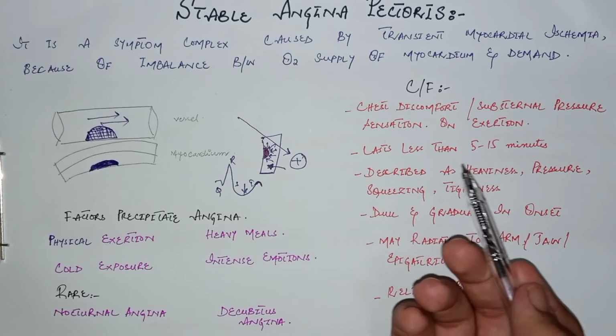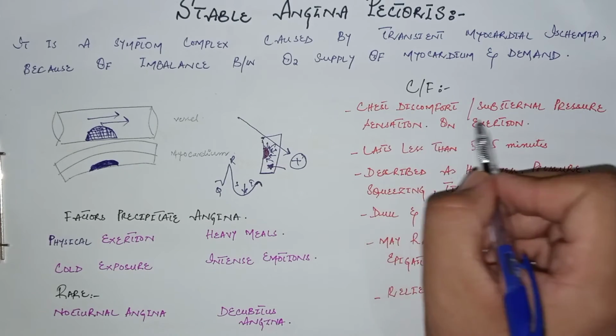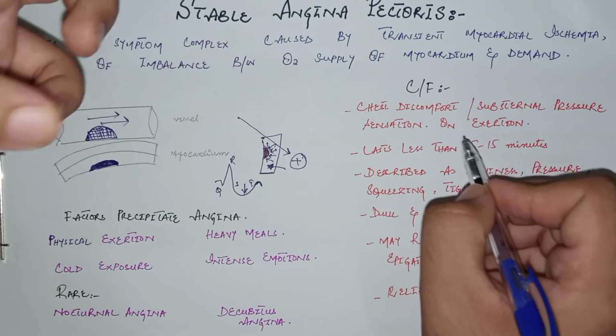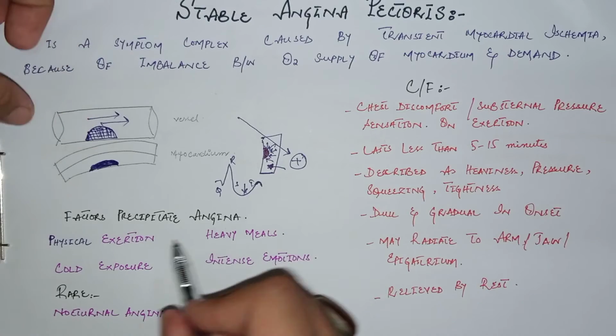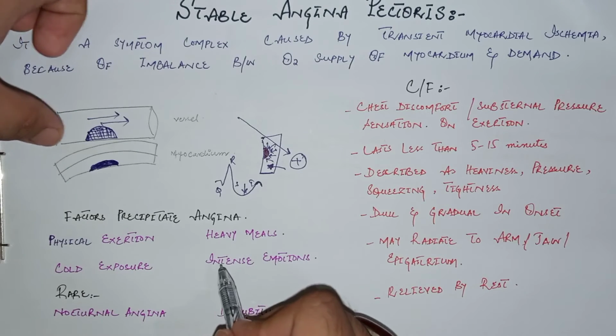Now come to the clinical features. The patient basically feels chest discomfort or a substernal pressure sensation, which is basically on exertional activities, as we have discussed previously: on exertion, on cold exposure, on heavy meals and intense emotions.